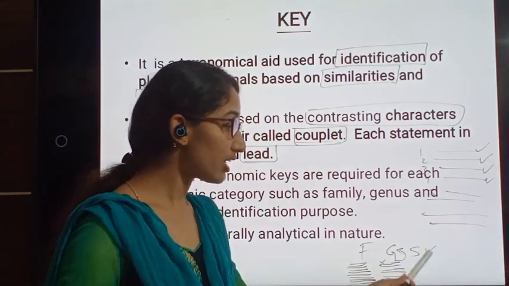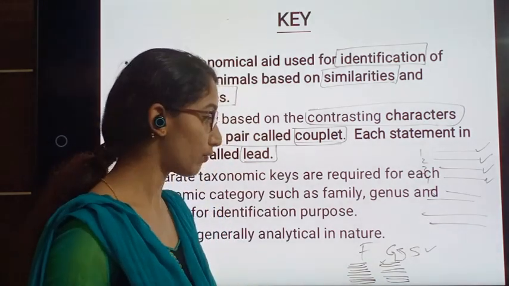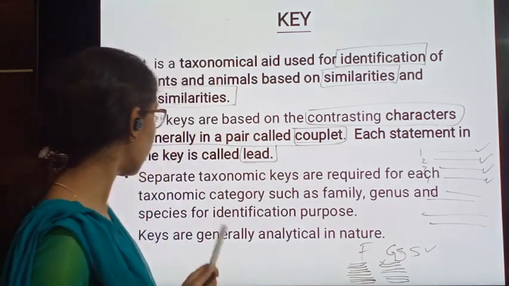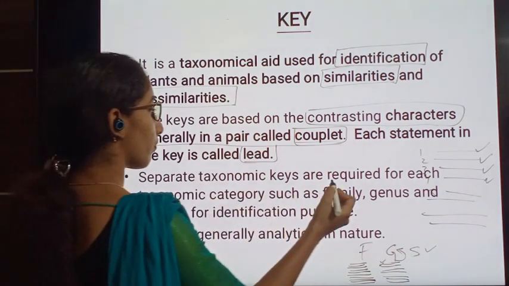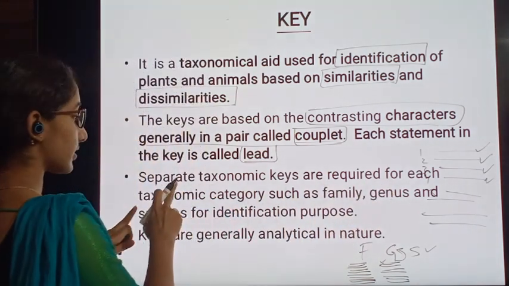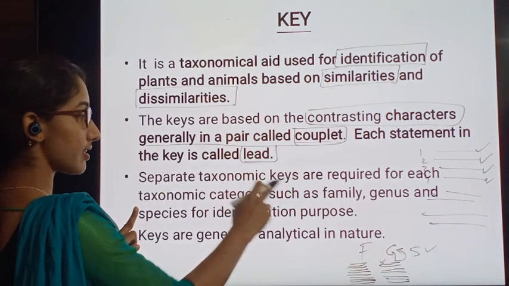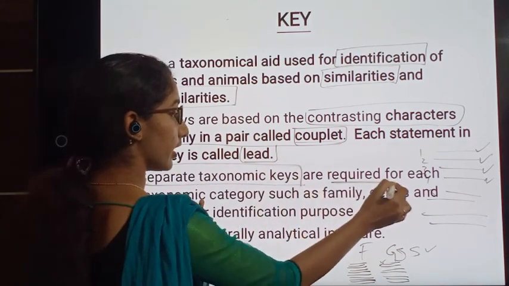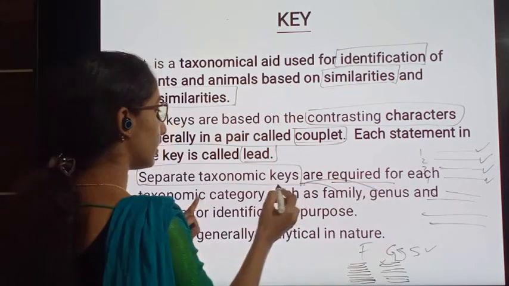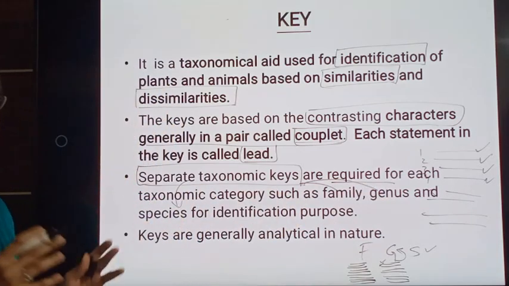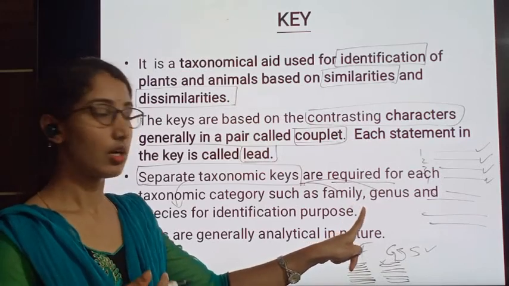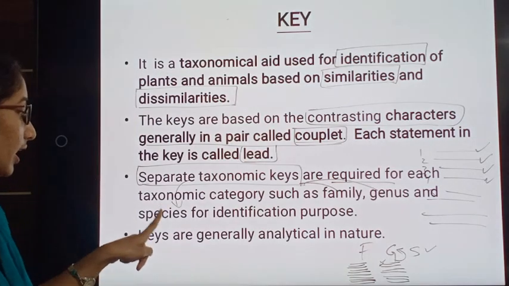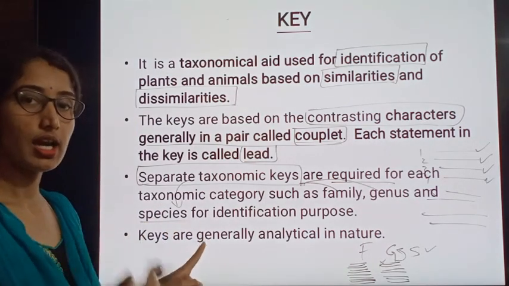Like this, different keys are framed for species, genus or family, and hence we are telling there is a need of separate taxonomical keys. Separate taxonomic keys are required for each family, genus and species. Family requires a different key. Genus requires another different key, as well as the species requires another different key.